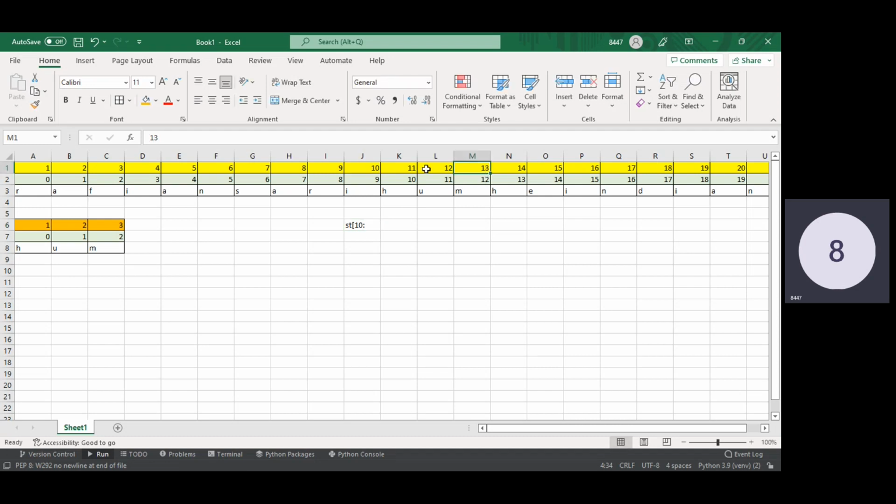So this st slice I will check if it is equal to this substring.